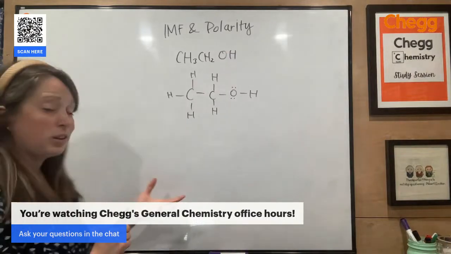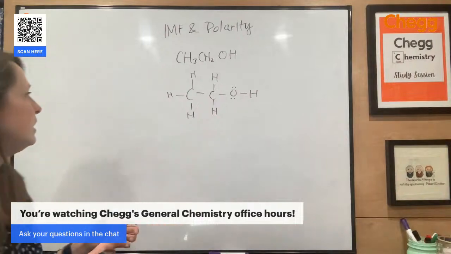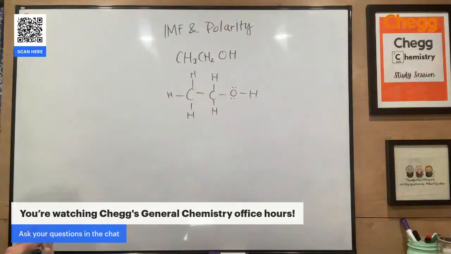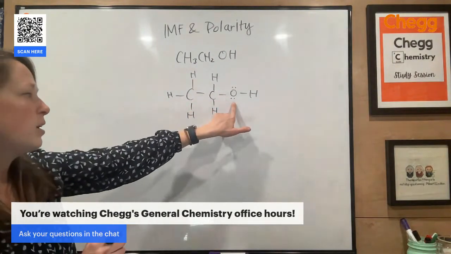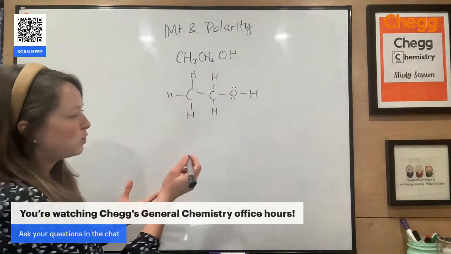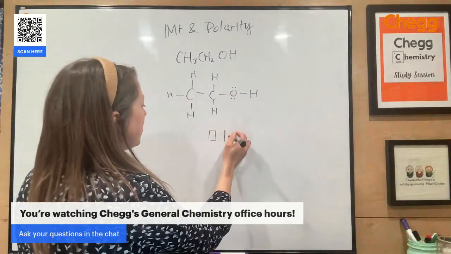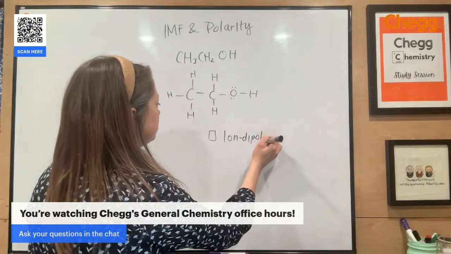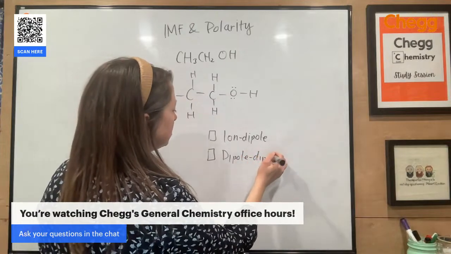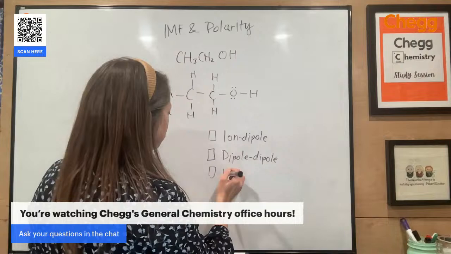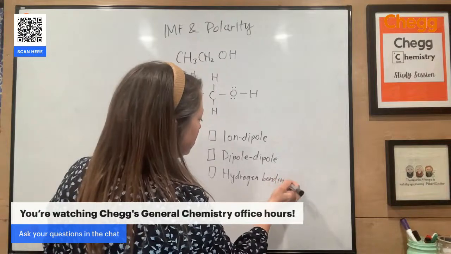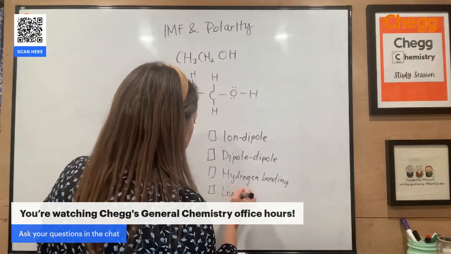I'm looking at this compound and I want to make some decisions about it. I want to know what type of intermolecular forces it experiences. I also want to figure out, is it polar? And what do I mean by is it polar? Looking at this, I have CH bonds, C to oxygen bonds, and an oxygen to hydrogen bond. When I'm thinking about IMF, there are 4 types of IMF that you need to know. We have ion dipole, dipole dipole, hydrogen bonding, a really deceptive name because it's not a bond, it's still an intermolecular force, and London dispersion forces.